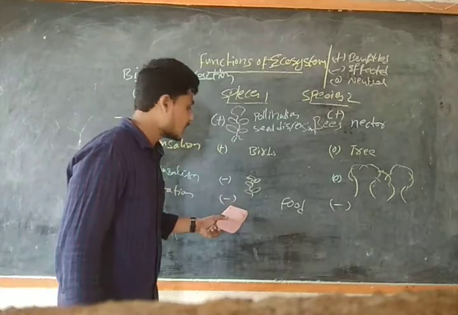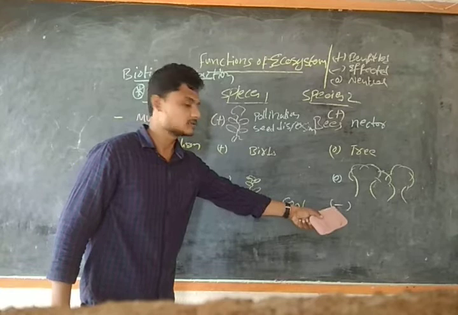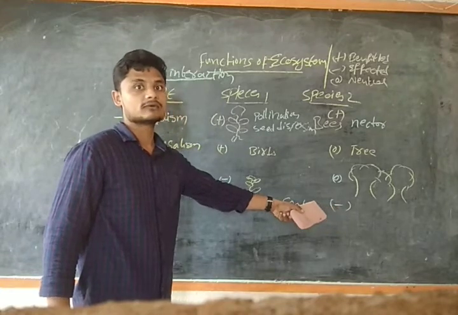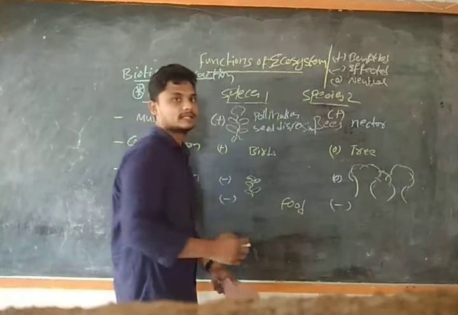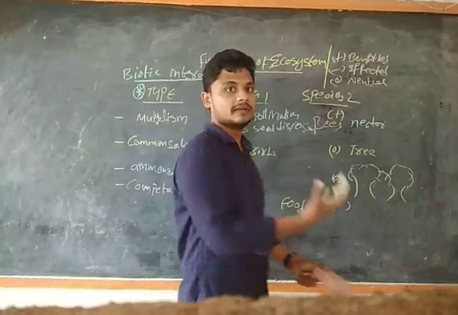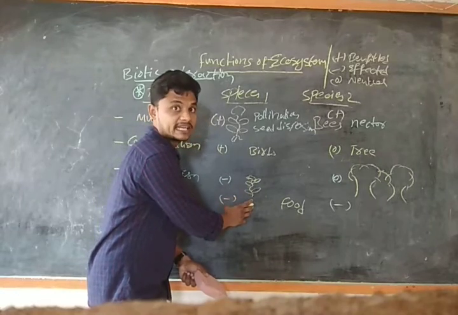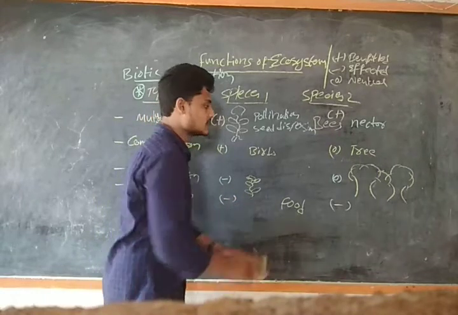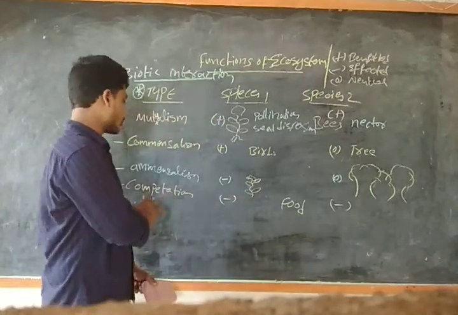Because this organism can't get the food which is required by it, and the other organism also can't get the food required for it. Both will get only a small amount of food. In such a way, it is competition, guys.